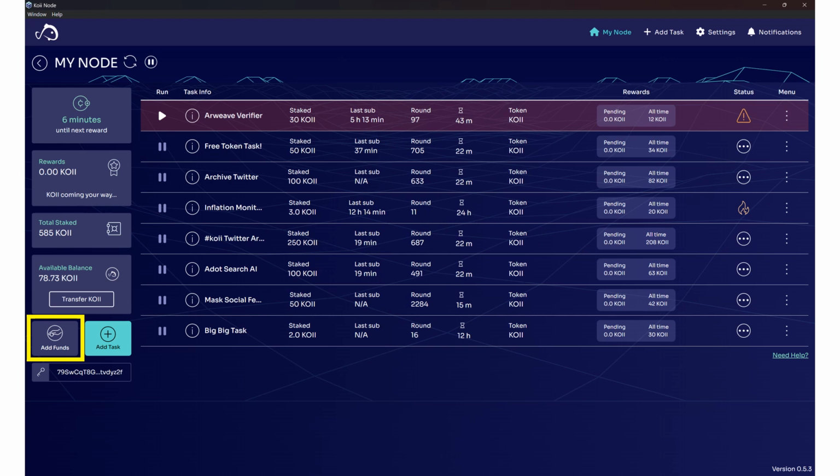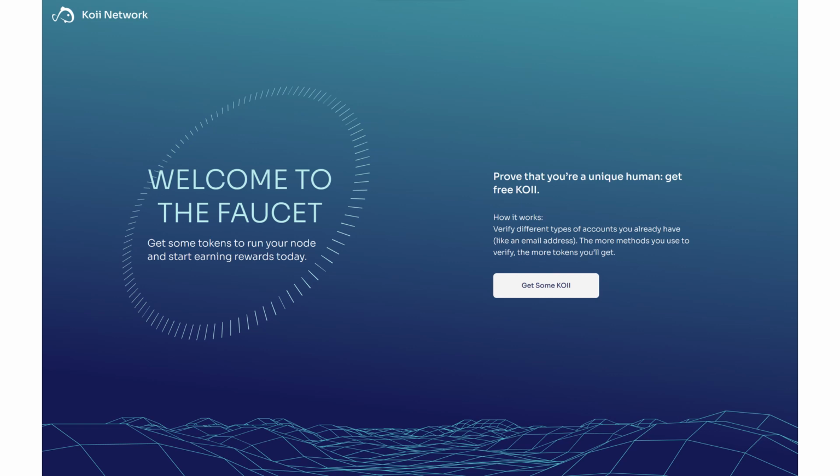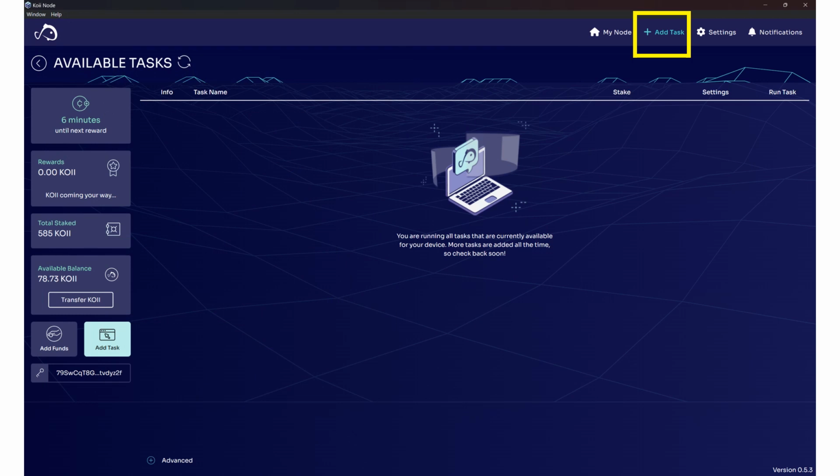You can get free tokens by clicking on Add Funds. Click on Get My Free Tokens. In the webpage that opens, click on Get Some Koii. Complete the easy tasks on the next screen to get some free Koii. Click on I'm done once you have completed the tasks. To run some tasks, click on the Add Task option on the top. You will see tasks here that you can run.